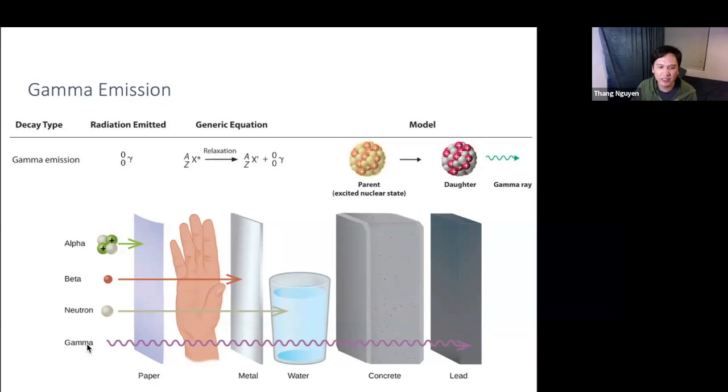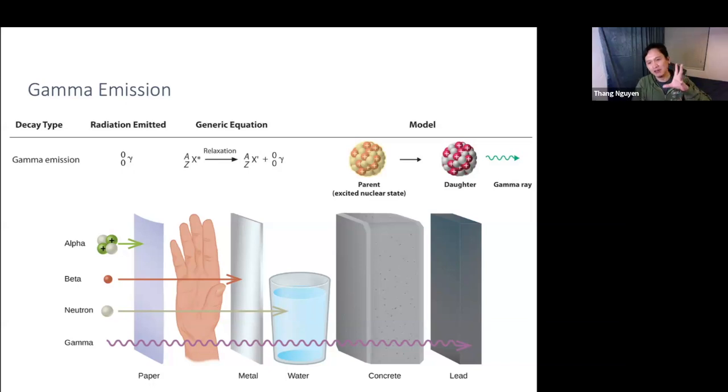So gamma radiation, even though it has no mass, no charge, is the most penetrative, right? It can go through paper, it can go through skin, it can even go through metal and concrete. What it can't go through is lead, so you can protect yourself with something very dense like lead. That's why when you go to the dentist, they put on a kind of apron that's pretty heavy before they take an X-ray of you. It's a lead shield to protect yourself from the radiation from the X-ray.